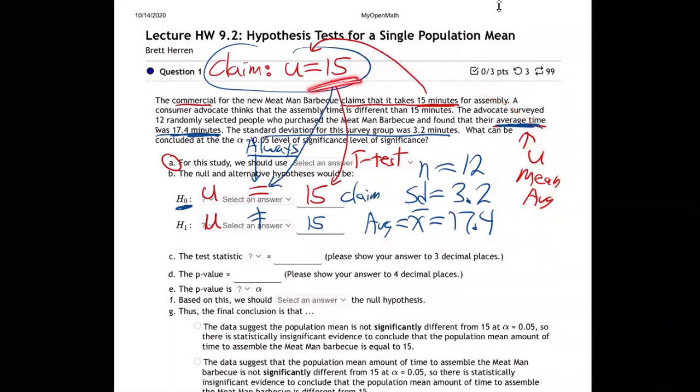There's a claim. Somebody's claiming they think the true average for the barbecue is 15. Like for all people that would ever set up the barbecue, the true average is 15 minutes. That's what they're claiming. But the advocate group did a little study with 12 people, and the average for those 12 people was 17.4. So you get it? We're comparing the average for the group.